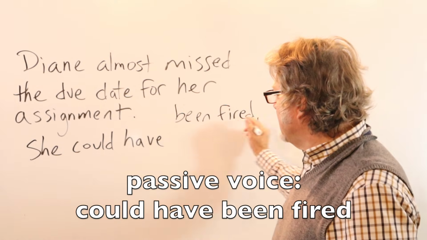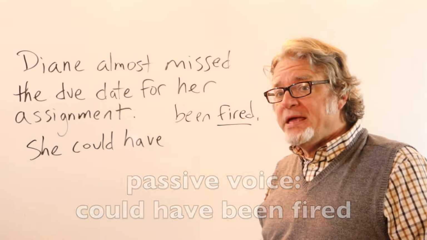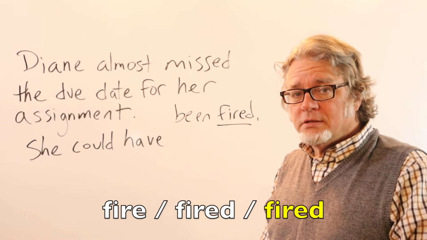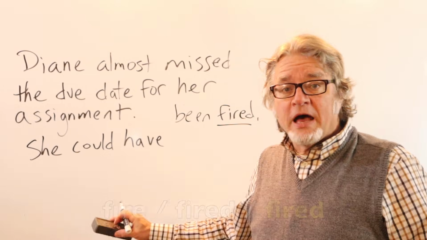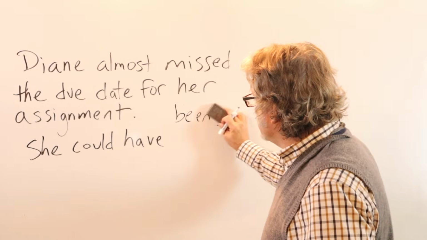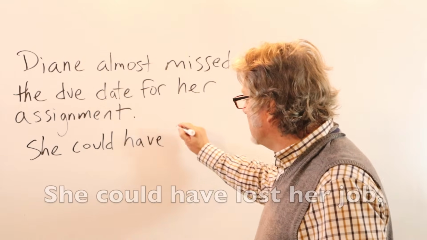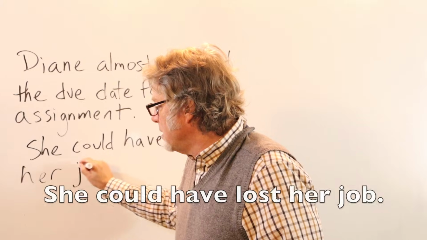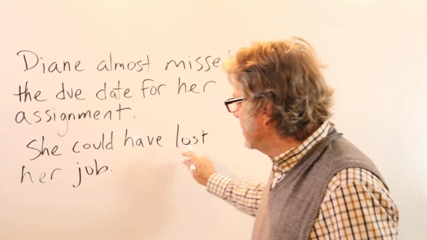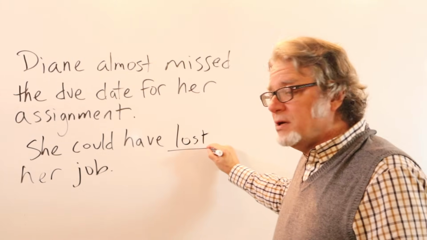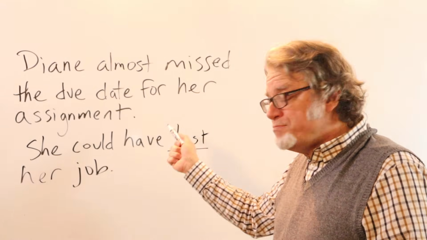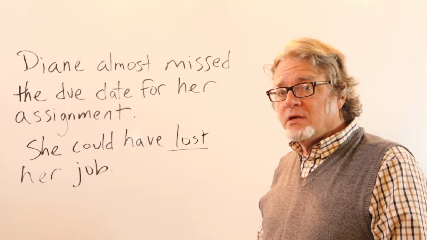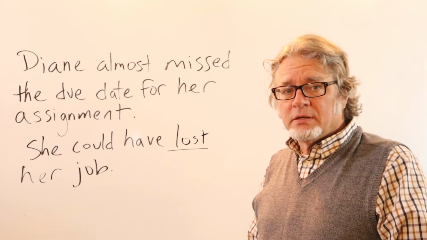Could have been, and then here is the main verb, fire. She could have been fired, or she could have lost her job. And this is the main verb. This is a past possibility, but it did not happen.